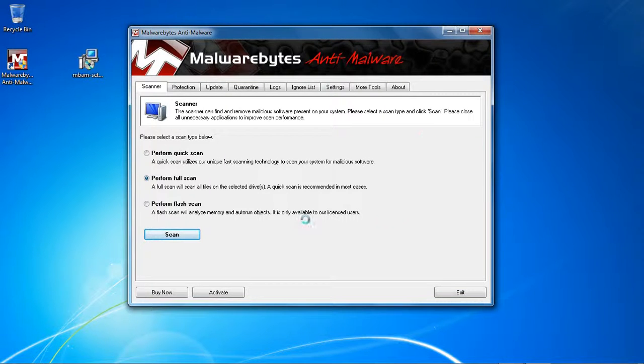Right, as you can see that it's just launched the software. We did leave this option selected. From here I do suggest, if it's the first time that you've installed it, that you do a full scan.